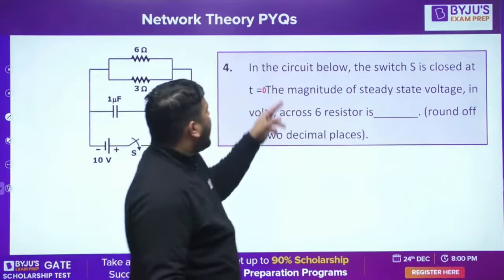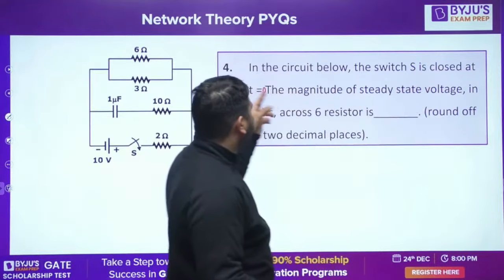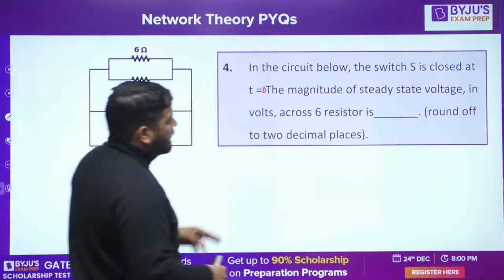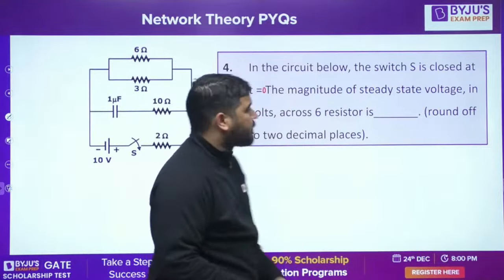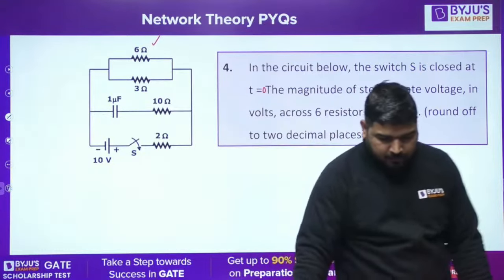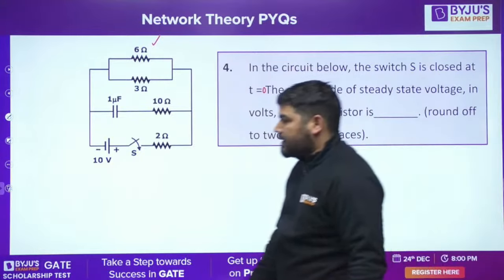I think this is the question. In the circuit, the switch S is closed at t equal to 0, the magnitude of steady state voltage in volt across the 6 ohm resistor. Across this resistance, I need to calculate the steady state voltage. I think it's easy peasy.